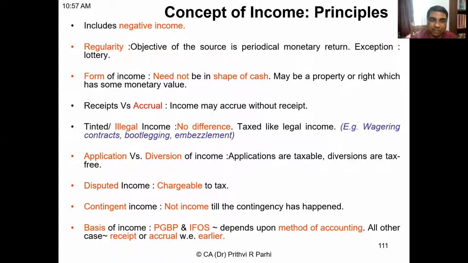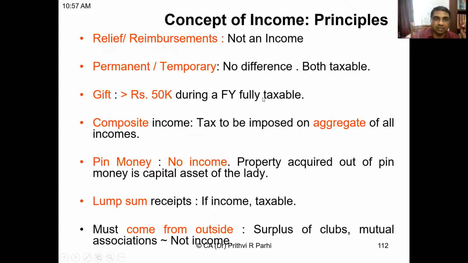Next concept is reimbursement. If there is some relief or reimbursement, let's say some expenditures are reimbursed, that is not an income. And there is no difference between permanent income and temporary income. Both are taxable.